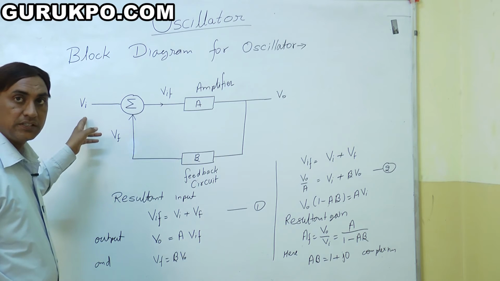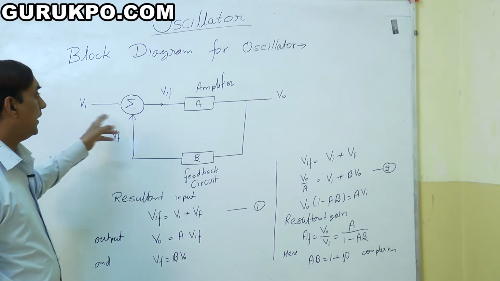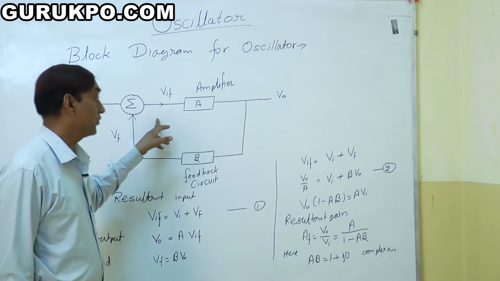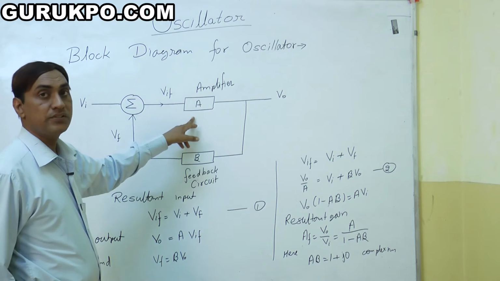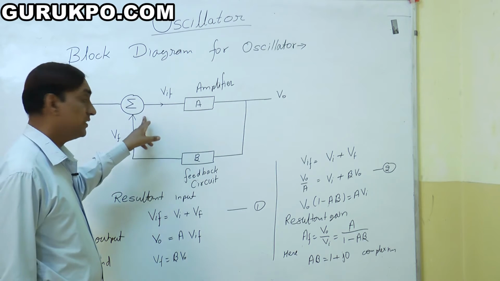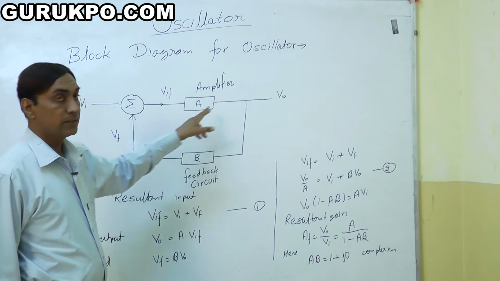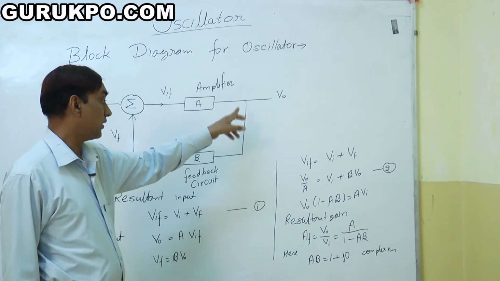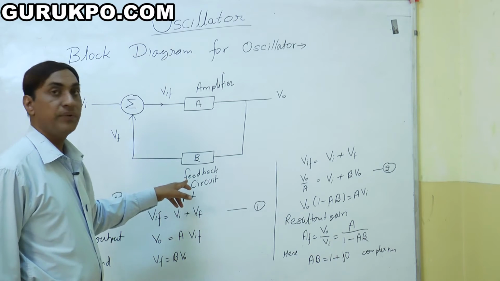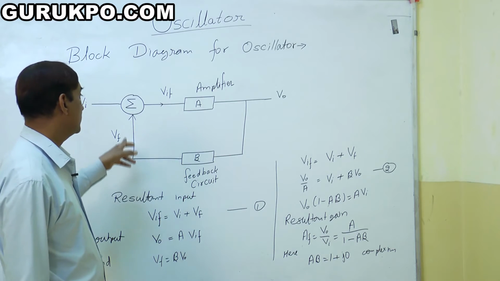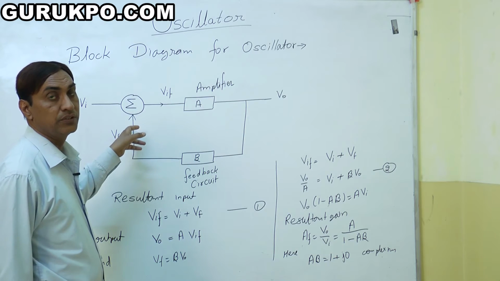Here the input signal is shown by Vi and the resultant input is Vif. F means feedback and A shows the amplifier. So this is the summation, then the amplifier, then the resultant goes to the output. Then comes beta, which means the feedback circuit, and then this is summed with the input signal.